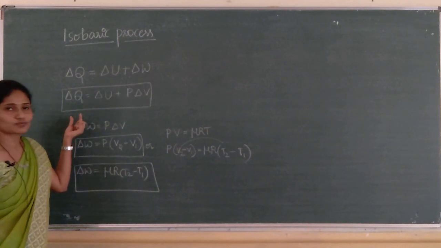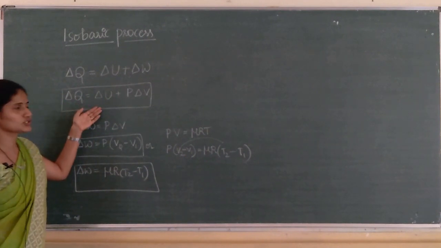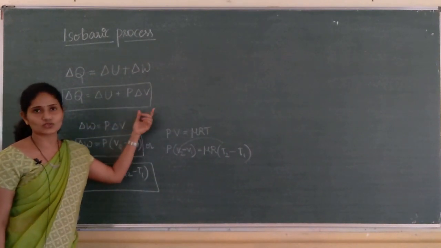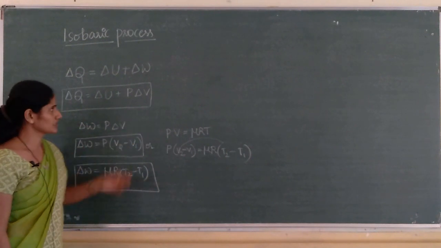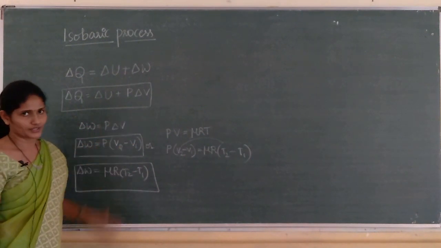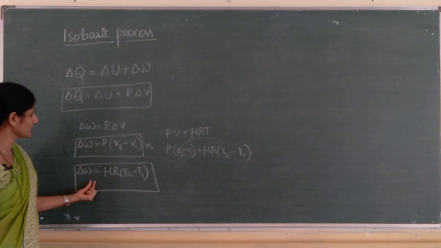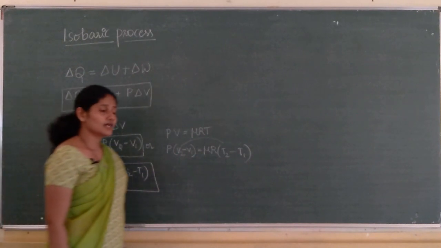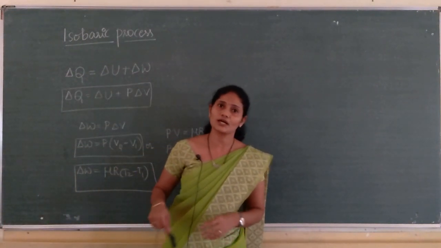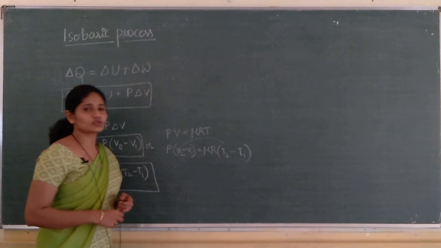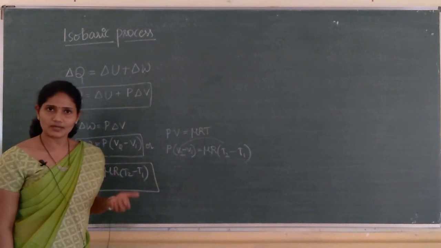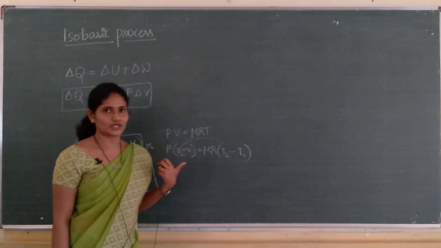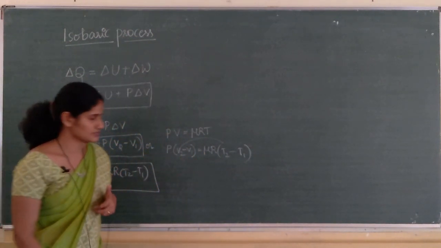Delta Q is the heat energy absorbed by the system. Part of the heat energy is used to increase the internal energy or to increase the temperature, and part of the heat energy is used to move the piston, or to do work. So, the expression for work done delta W is equal to mu R into T2 minus T1. So, these are the four thermodynamic processes. First one is the isothermal process, second one is the adiabatic process, third one is the isochoric process, and the fourth one is the isobaric process.